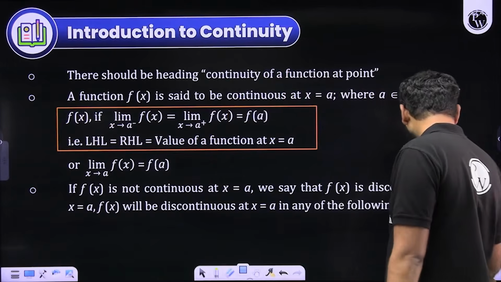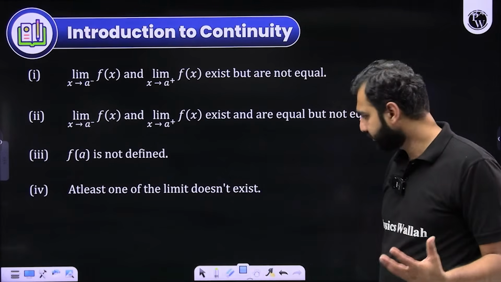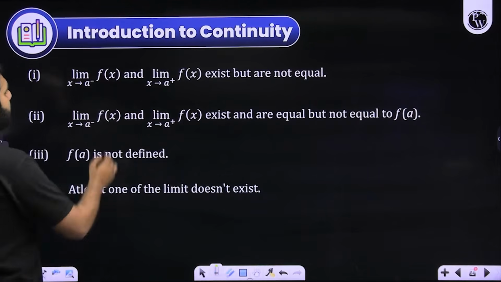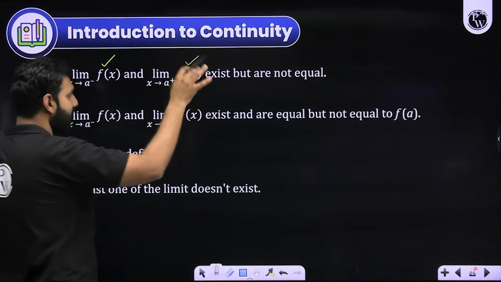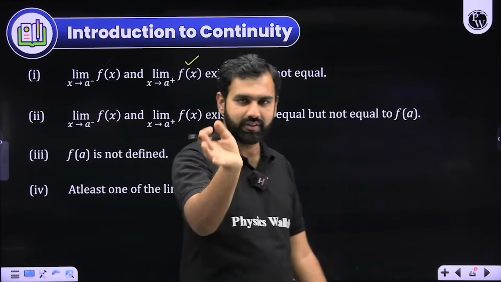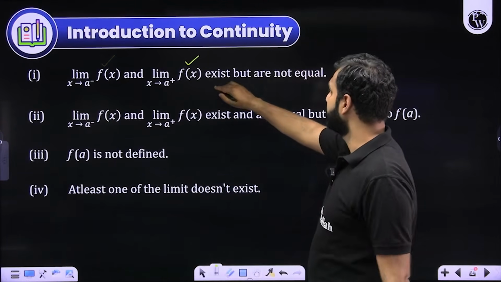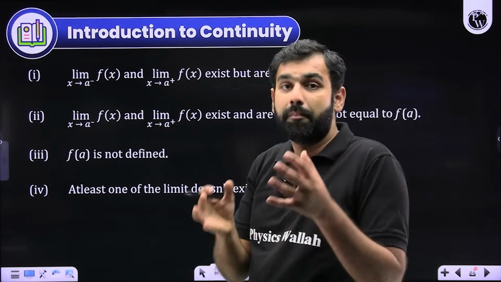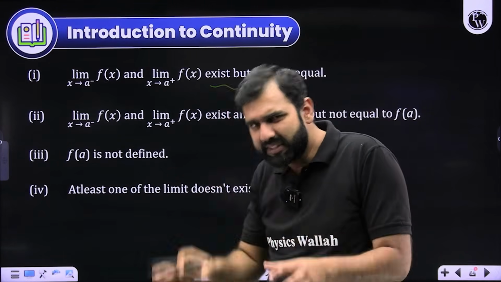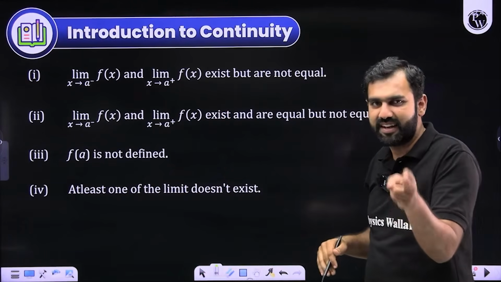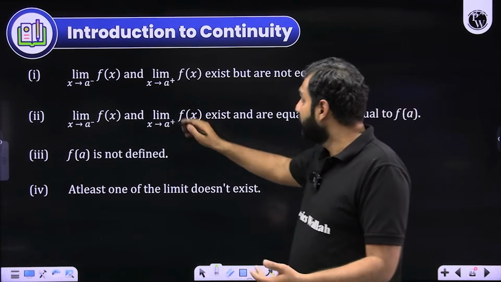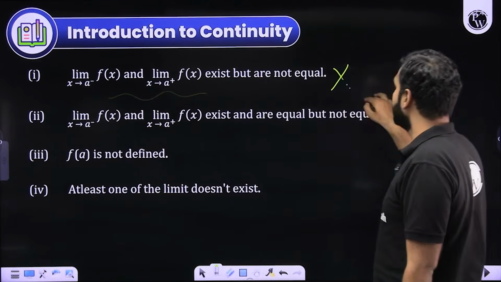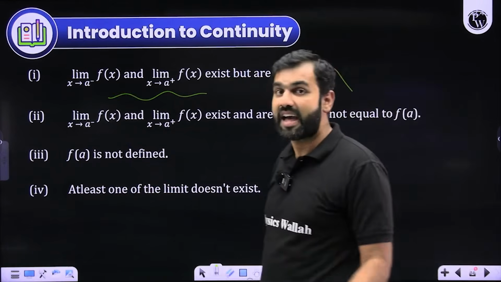We'll talk more about that. Let me give you more clarity, more points on that front regarding continuity. Let's say the limit of f of x when x approaches a from left hand side and right hand side both exist, but they are not equal. Of course, the basic condition for a function to be continuous is that LHL, RHL, and the value should be same. So even if they exist, even if they are finite, but if they are not equal, we cannot say that the function is continuous. It will be discontinuous at that point.